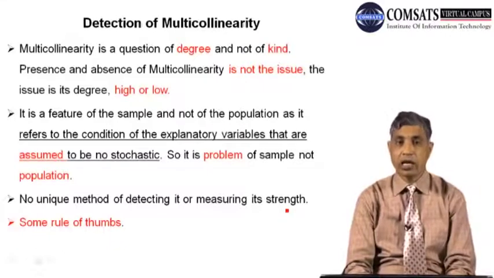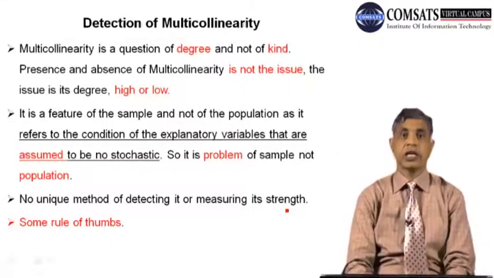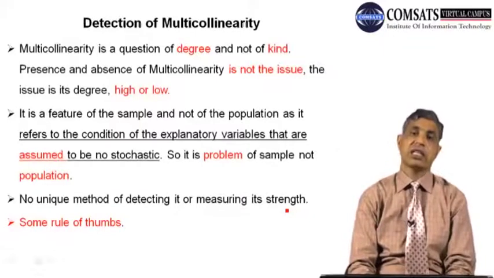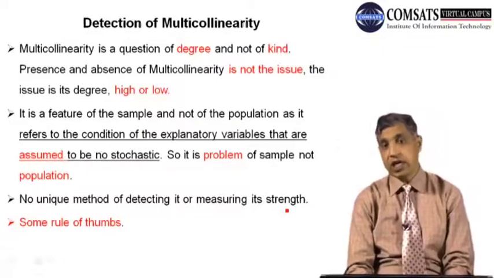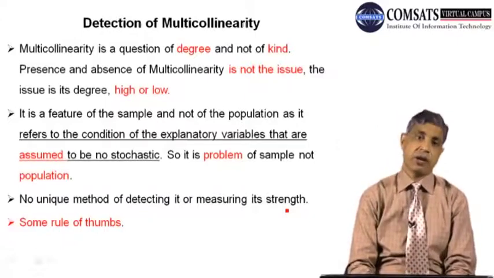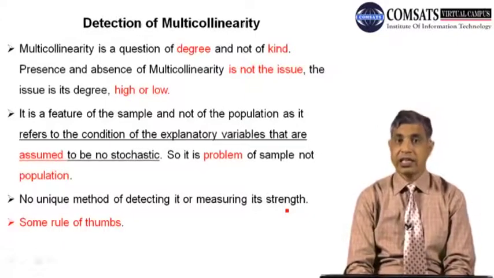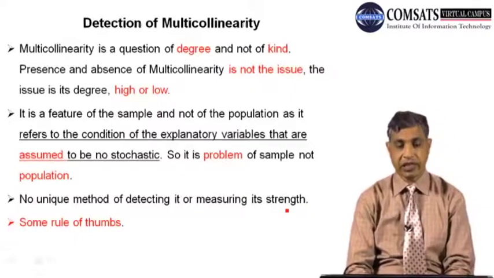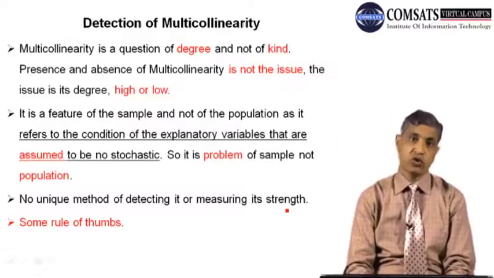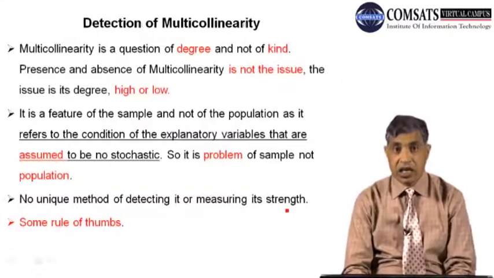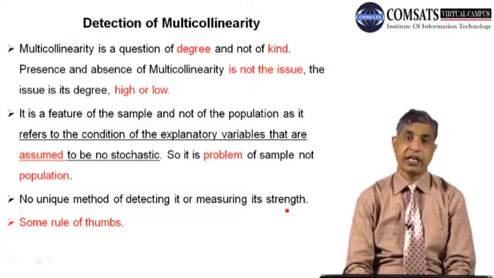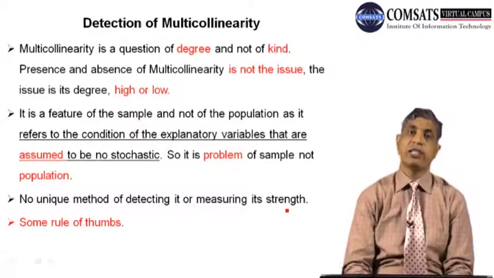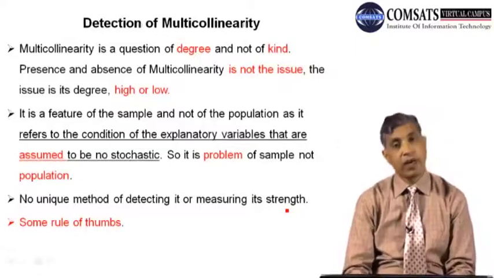Although it is a matter of intuition, you can guess from the variables, or from a plot of the variables, that there is a problem of multicollinearity, but at the same time there is no immediate detection method. The first thing we should remember is that in detection of multicollinearity, we are not talking about the presence or absence of multicollinearity.